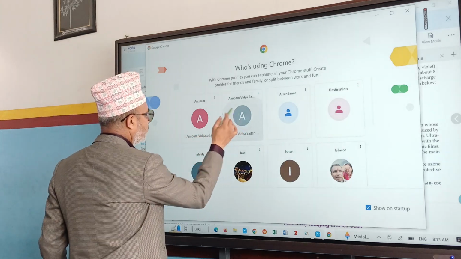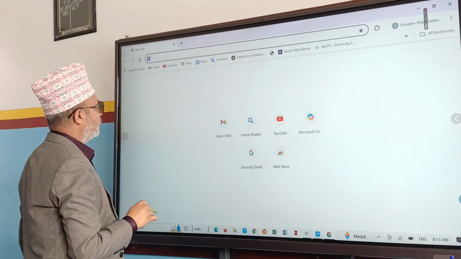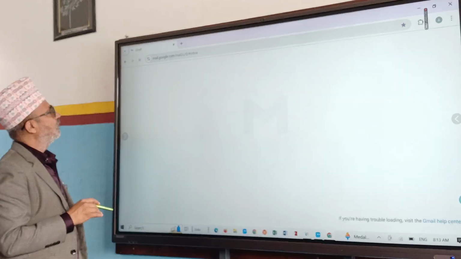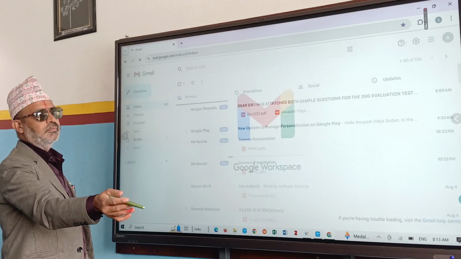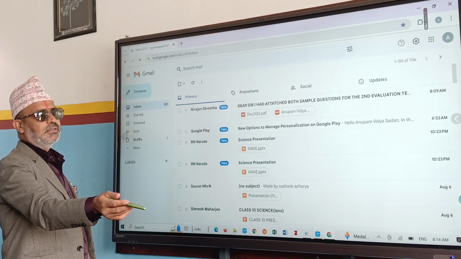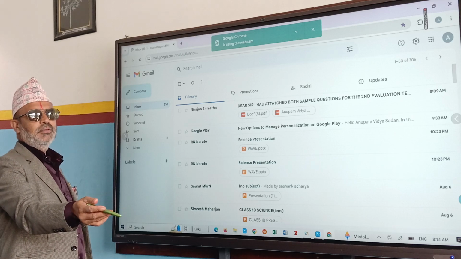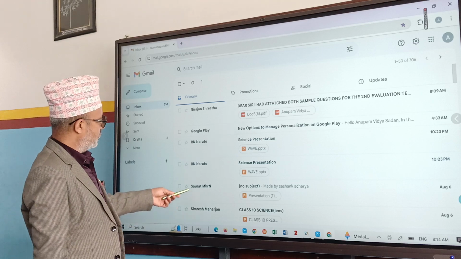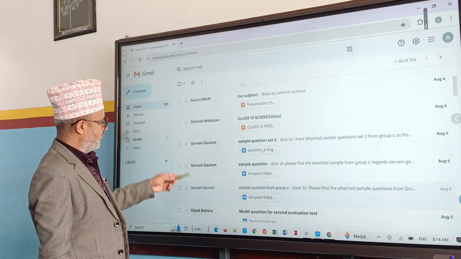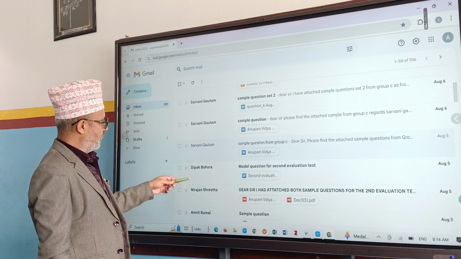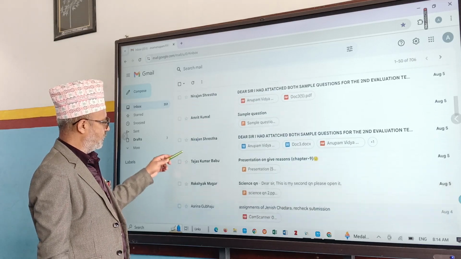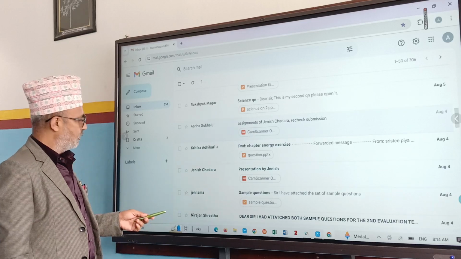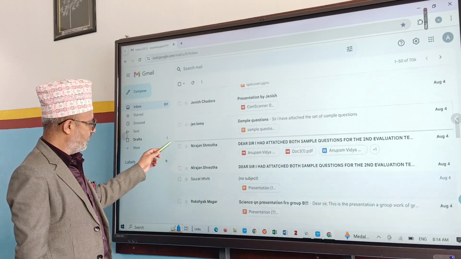Okay, so here is Anupam Vidyasadan. Now he is absent, even though let's check whether his work is there or not. For latecomers, we will manage a very lovely Singhasan here. Nirajan Shrestha, Aryan Naruto, Simresh Maharjan, Sarvani Gautam, Deepak Mohra, Amrit Kumar. It means they have not submitted, so today they will get double work. No, sir, they have submitted. They have already submitted? Yes, I think they have submitted very early.